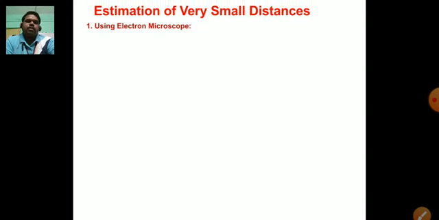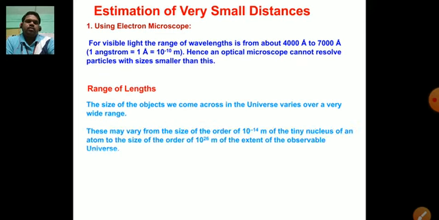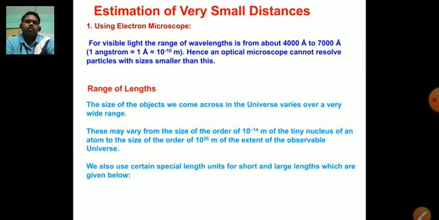So in this way, dear students, this is all about the measurement of large distances. Now the next and last point for today will be estimation of very small distances. There are so many methods to find out very small distances, in which number one is using an electron microscope.